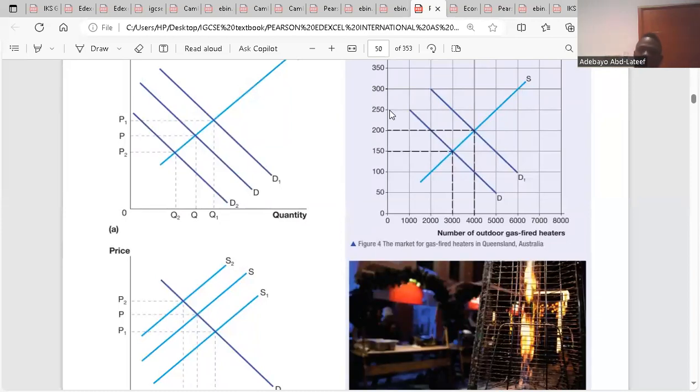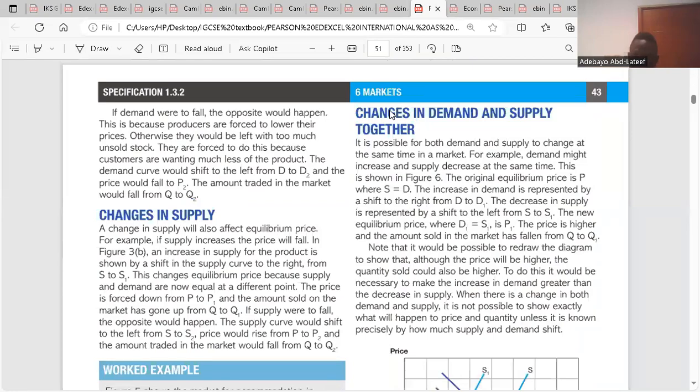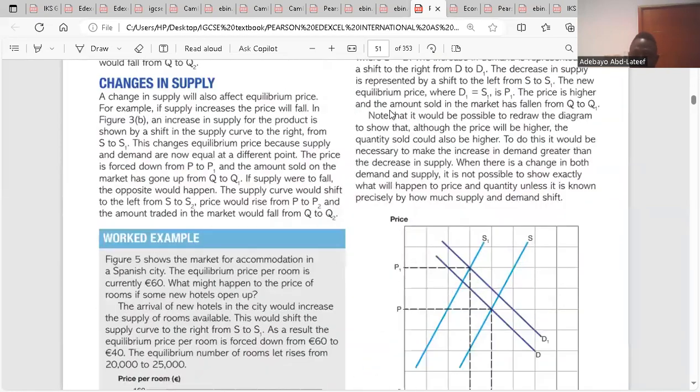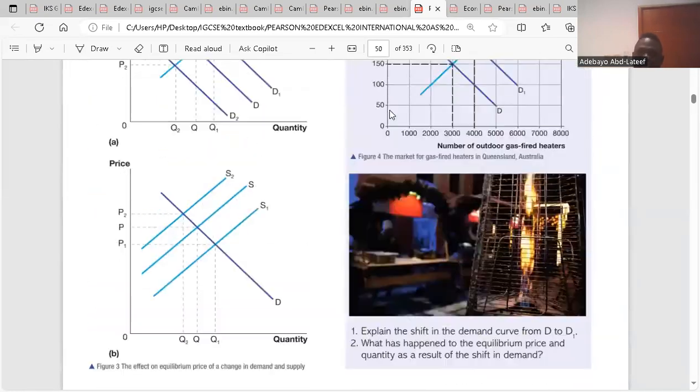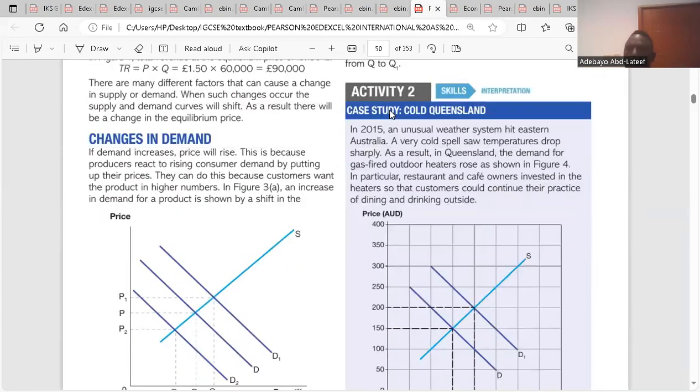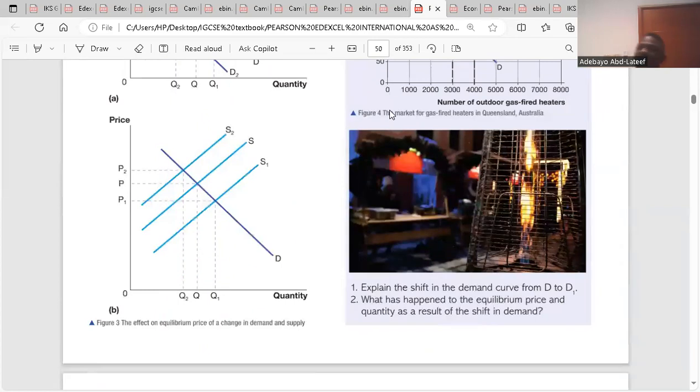demand, which means an increase in demand will bring about an increase in the price of goods. So that is changes in demand. Do you get what I'm saying there? That is about changes in demand. So what happens to supply? There will be changes in supply because the price has increased. So there will be a change in supply when the price increases. Did you get it?